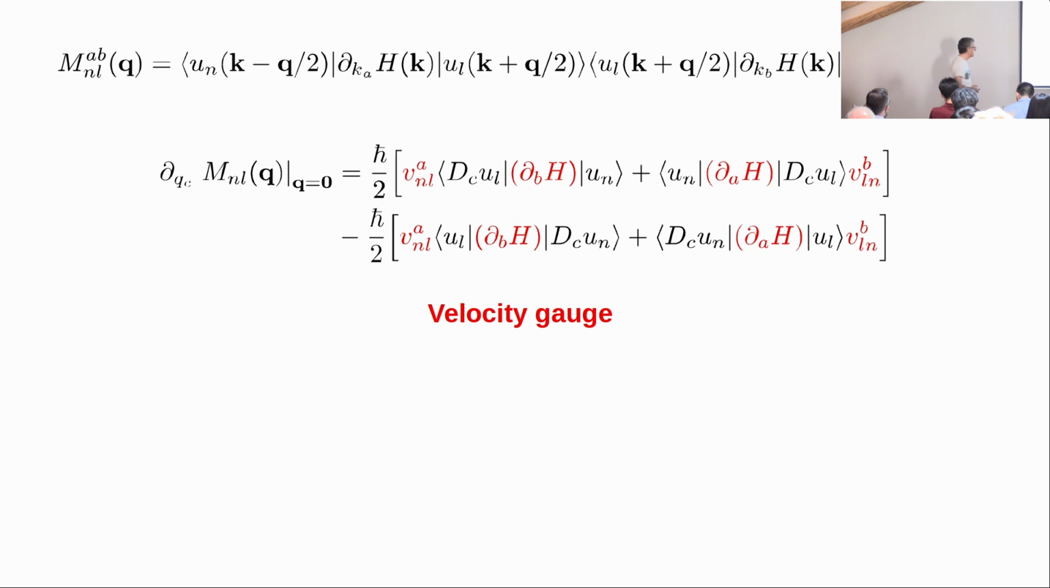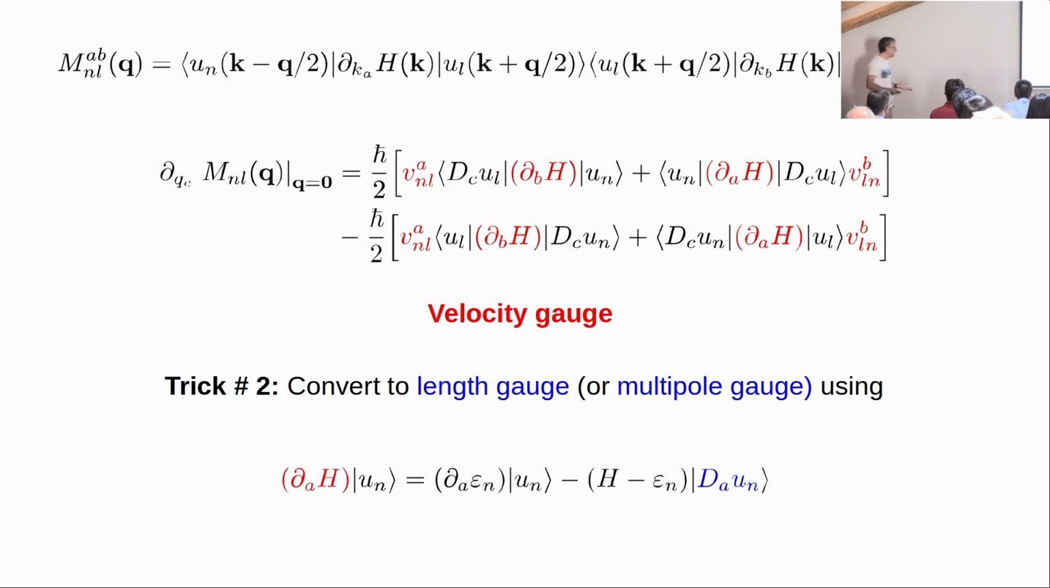So we could say that we are in the velocity gauge. And I would like to make contact with the multipole theory, so I would like to go to the length gauge, or more precisely into the multipole gauge, because length gauge is an expression that applies in the dipole approximation. And for that, I will introduce another mathematical manipulation, which you can prove in one line. So I will replace the velocity operator acting on a Bloch state by this expression here.